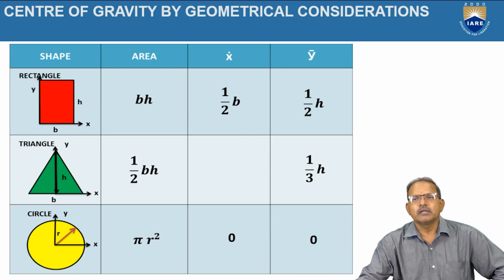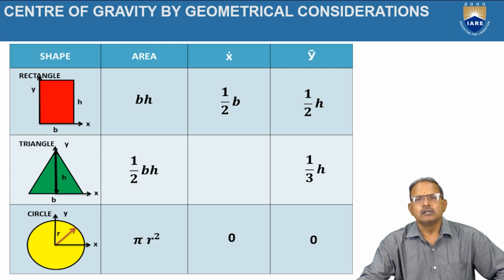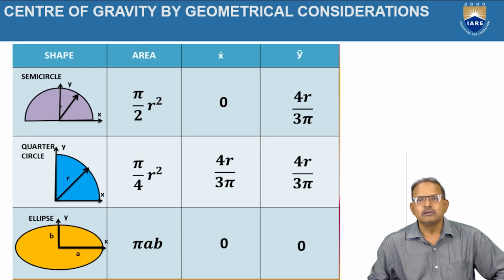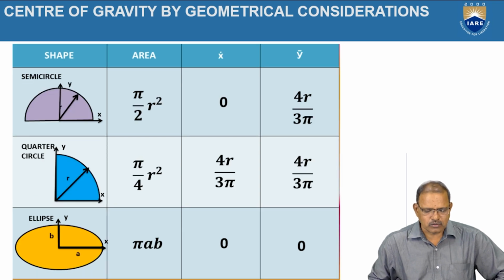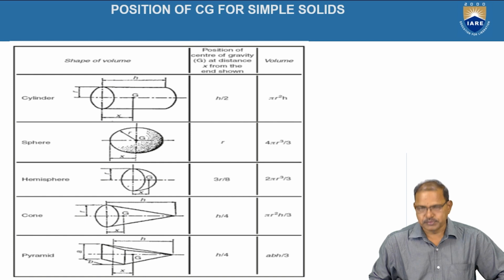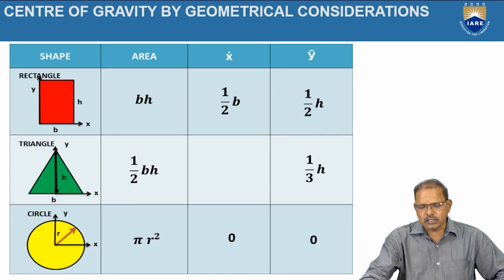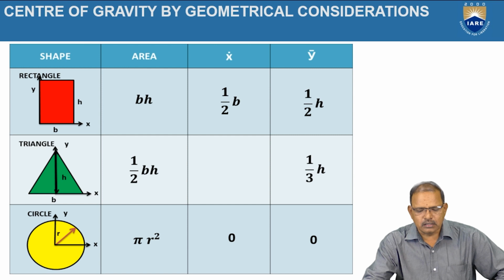According to geometrical considerations, these are called simple objects: rectangle, triangle, circle, semicircle, quarter circle, and ellipse. For these objects, the area of a rectangle is given by the product of width and height, BH. For a triangle, half into BH. For a circle, pi r square.